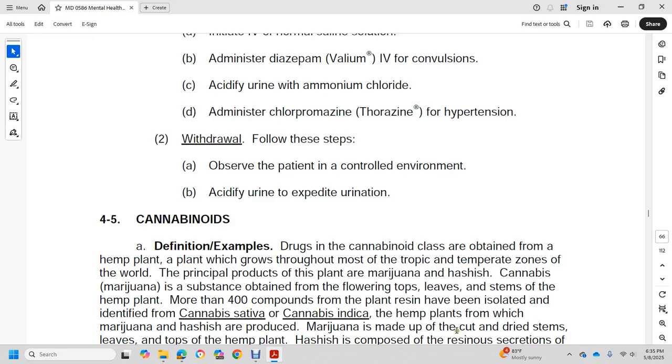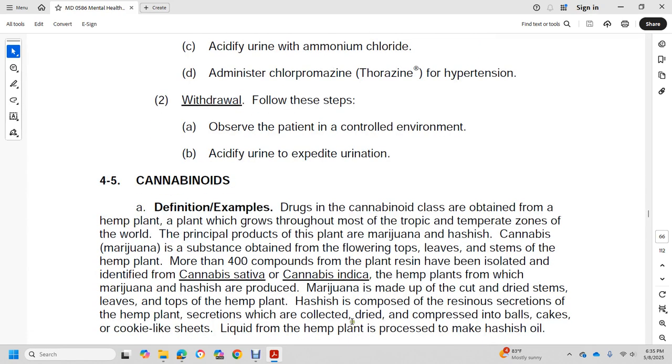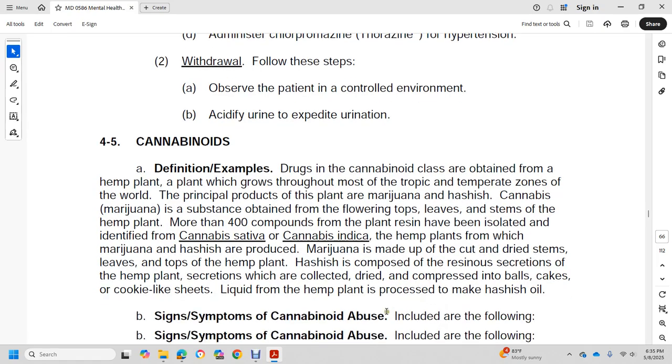Marijuana is made up of the cut and dried stems, leaves, and tops of the hemp plant. Hash is composed of the resinous secretions of the hemp plant, which are collected, dried, and compressed into balls or cookie-like sheets. The liquid from the hemp plant is processed to make hash oil.